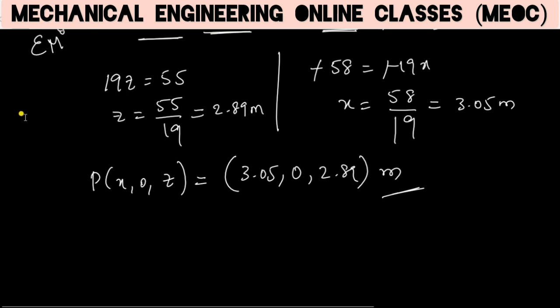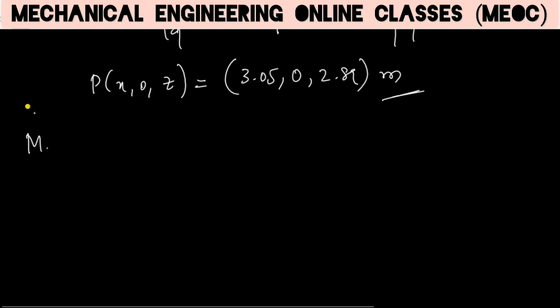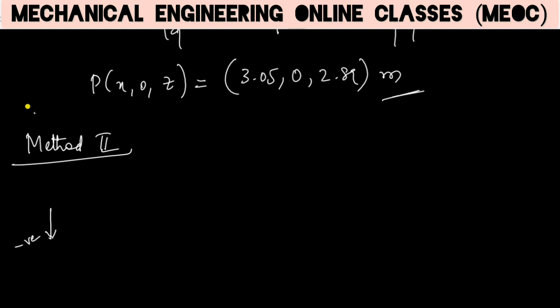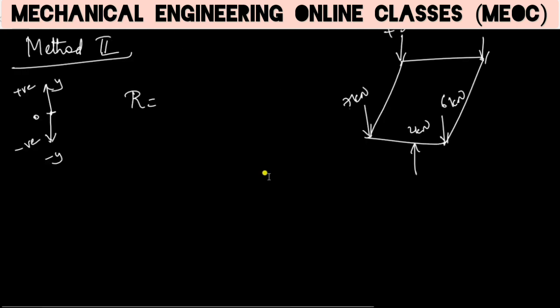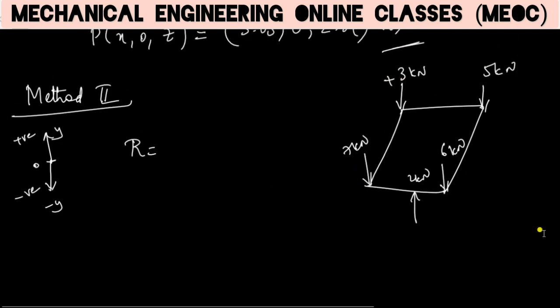Without using vector algebra, let us now try to solve the given problem. Method 2, without using vector algebra. When we say without using vector algebra, we don't use those unit vectors. Because we know all the forces are vertically downward, to us vertically downward forces are negative and vertically upward forces are positive. This is positive y, this is negative y. So the resultant can be found. Here I have to consider the direction or sense of the force, because we are not writing it in vector form.